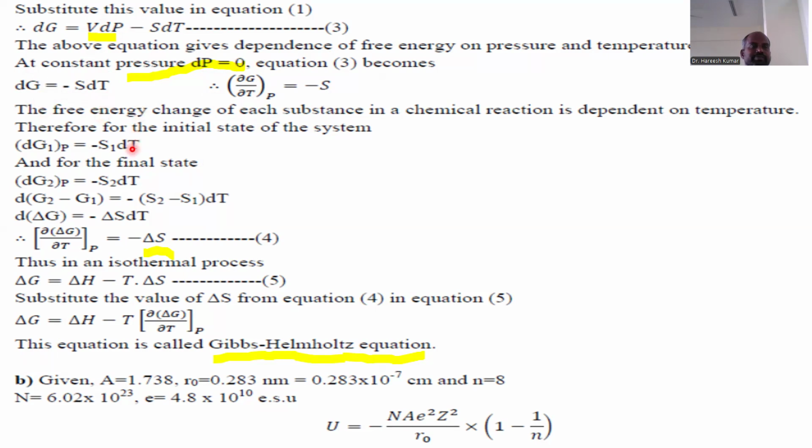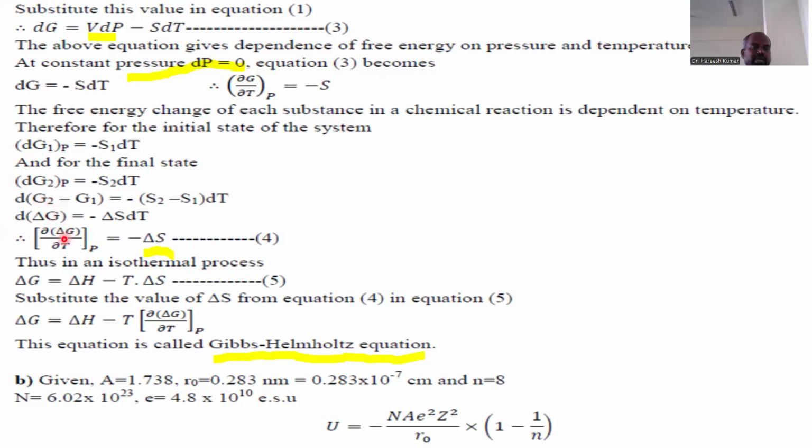Then if you write the change in free energy and entropy for the initial state and the final state, these are the two equations. And these will be combined: the free energy of the initial and final states, and the entropy of the initial and final states.